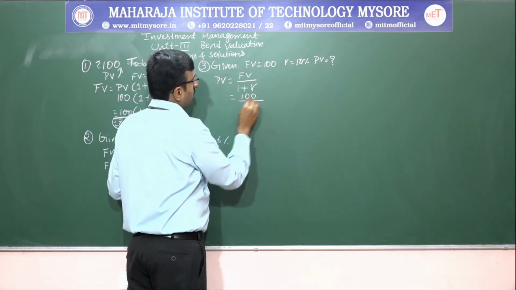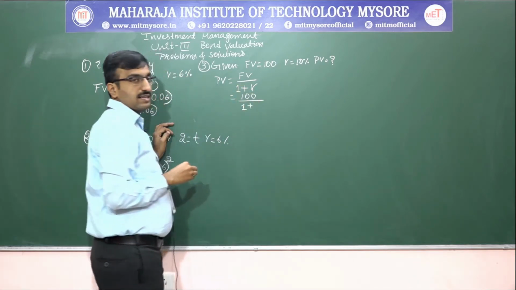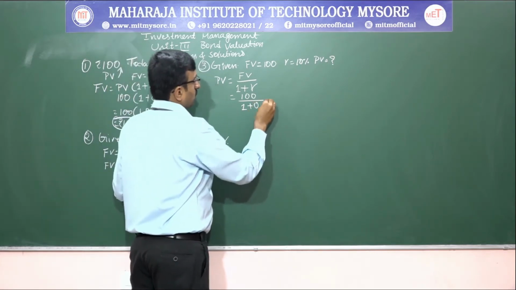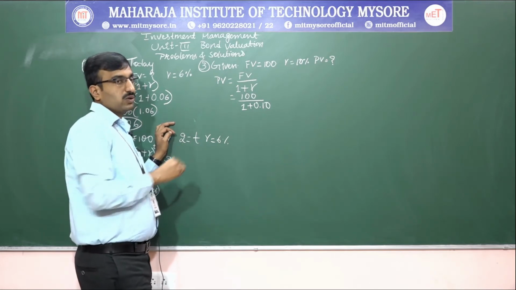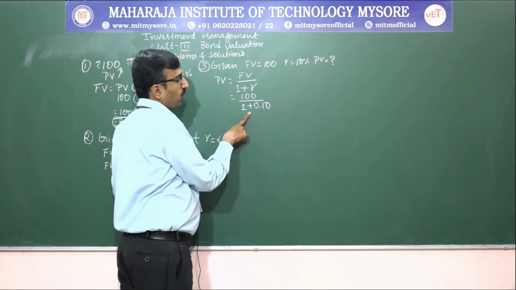Fine. So the future value is 100 divided by 1 plus R. R is equal to 10%, that is 0.10. So you do the division of this by 1 plus 0.10.